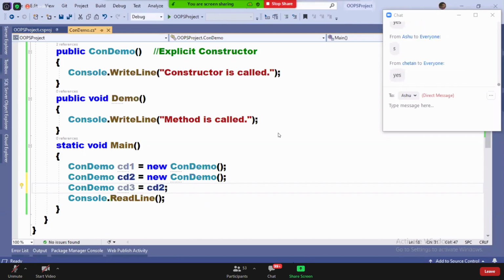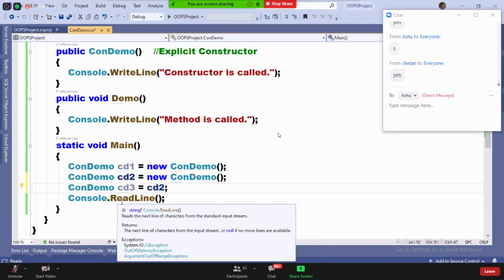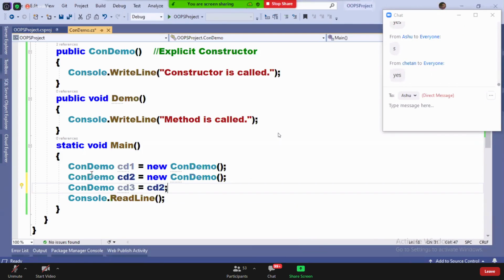Okay. And now guys, all of you carefully observe. When you're creating an instance, what is the syntax to create an instance?